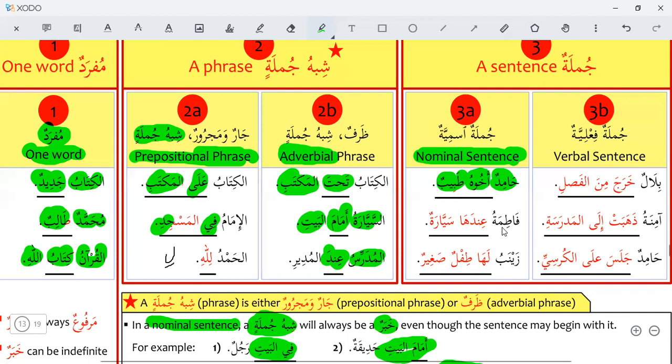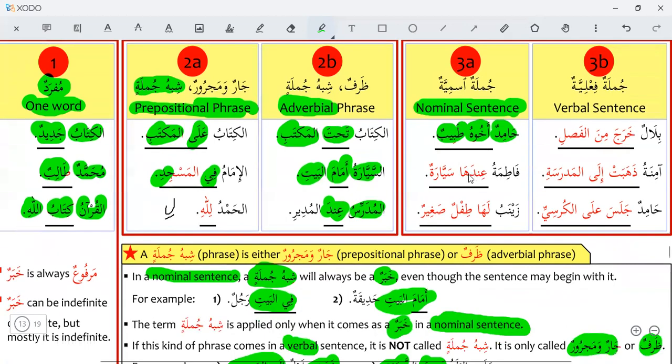Fatimatu, indaha sayaratun. She has a car. This is also a complete sentence.